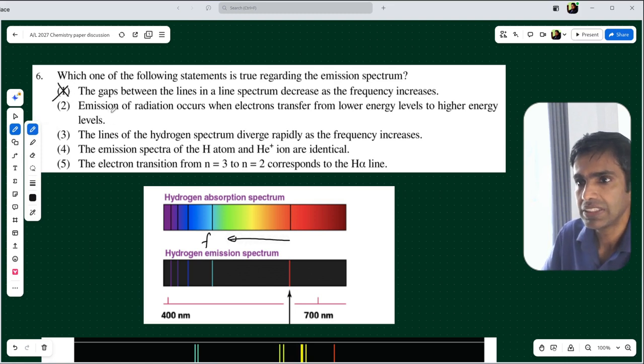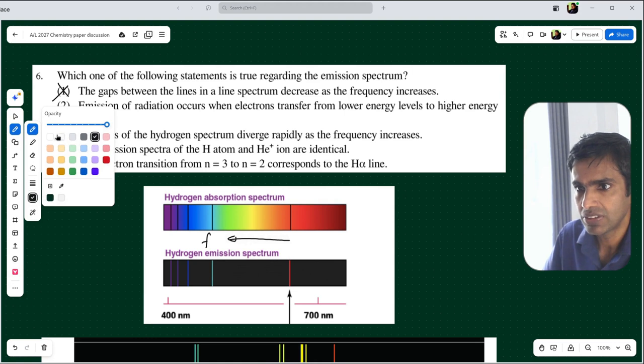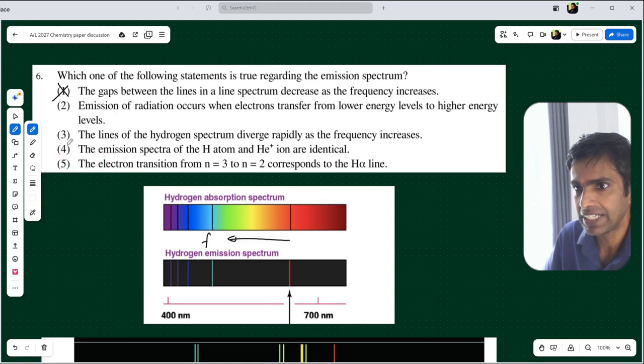Then what about the second statement? Emission of radiation occurs when electrons transfer from lower energy levels to higher energy levels. So what happens when electrons transfer from lower energy levels to higher energy levels?